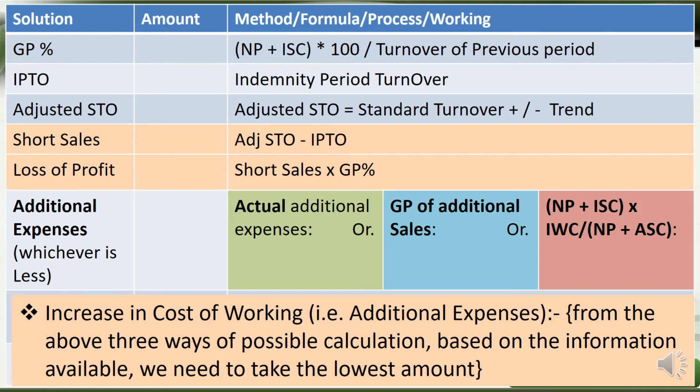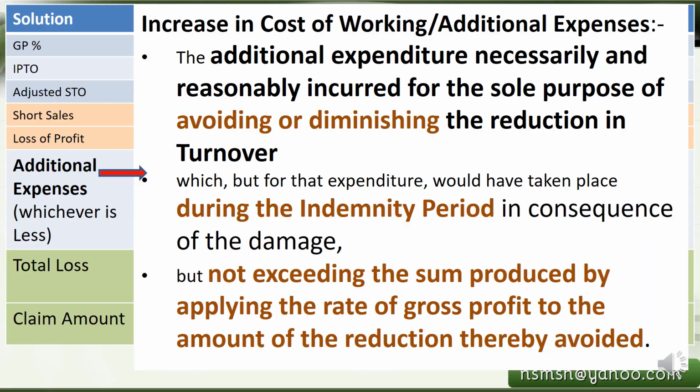If we put the values into this formula, we get three values, and whichever is the lowest one has to be taken as additional expenses for the purpose of our calculation. So additional expenses, that is increase in cost of working.